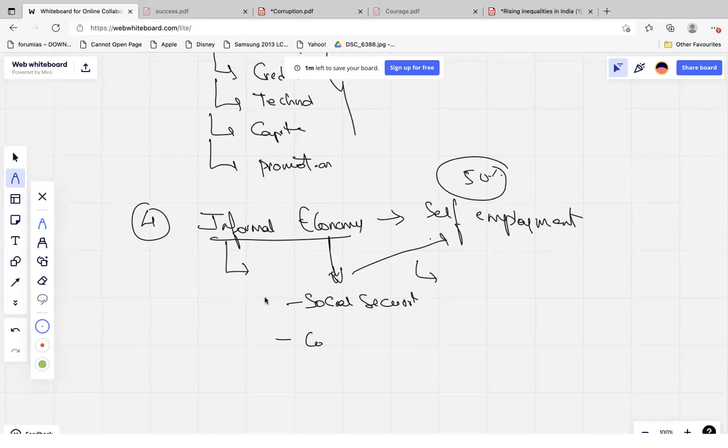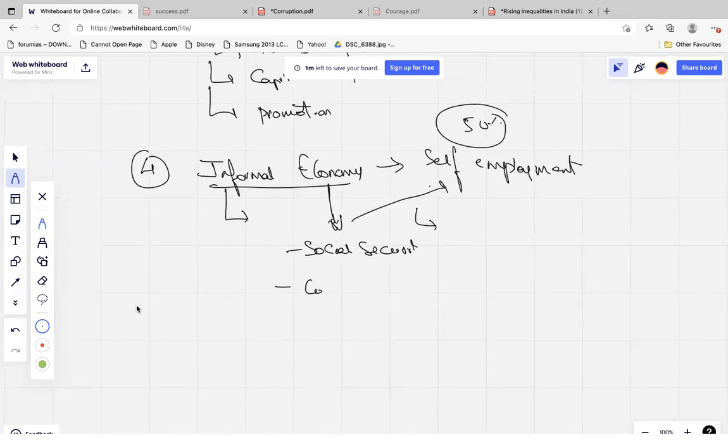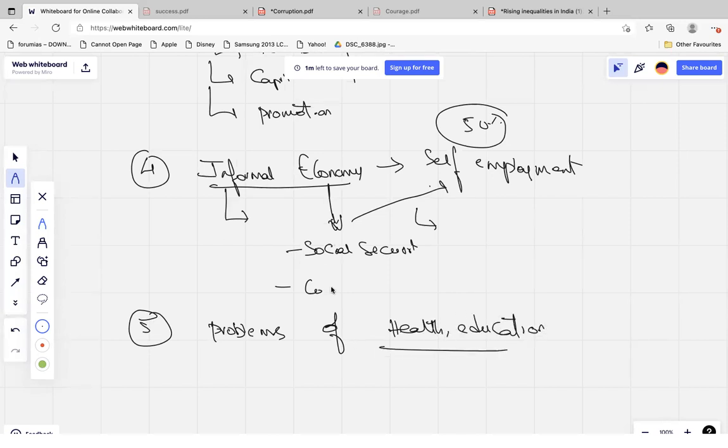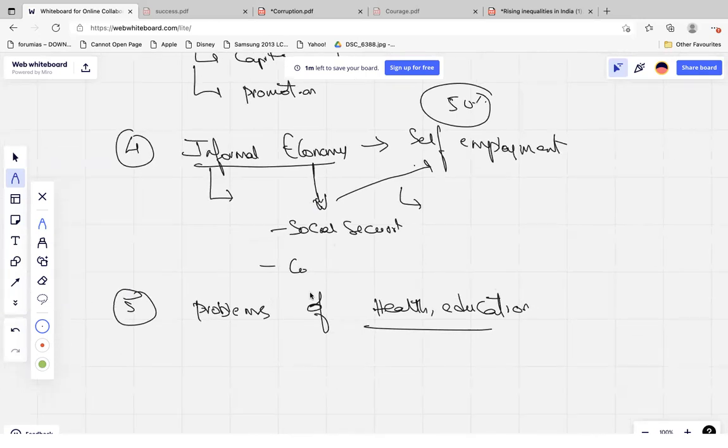Some kind of health issue has happened, now these shops will be closed, now income will be a problem. Then there is a problem of lack of enough education and health. The government is not able to provide enough health and education to its people.